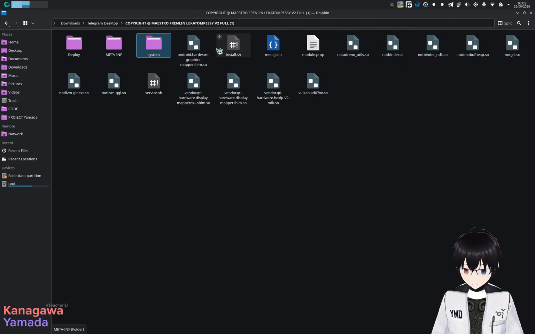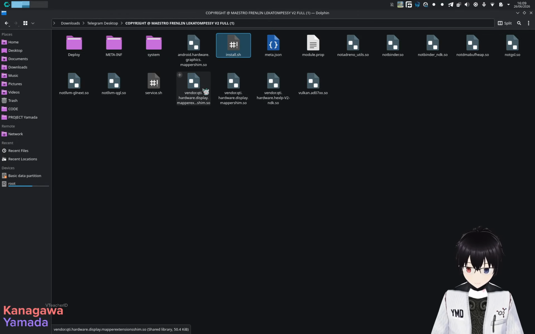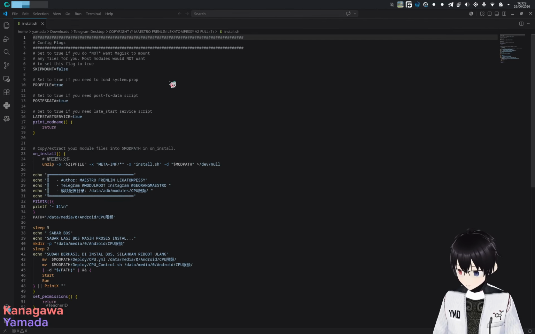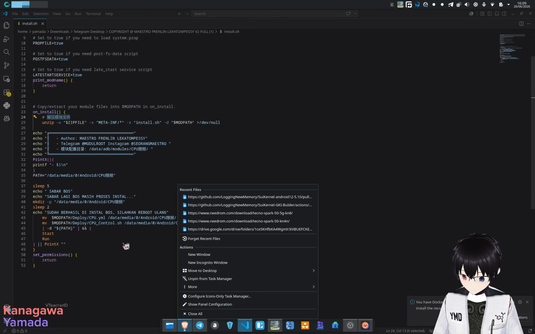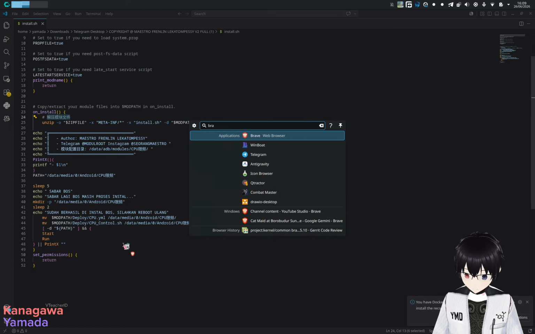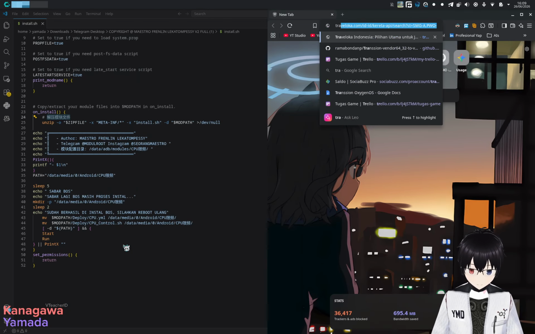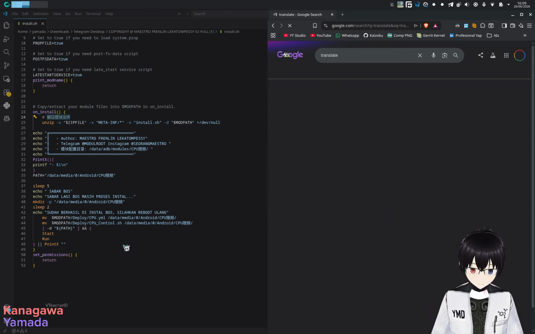So then of course we're gonna see the install script. Let's open our Visual Studio Code and review it. Okay, config flag, alright. And on install, there's Chinese text here. Let's open our translator.